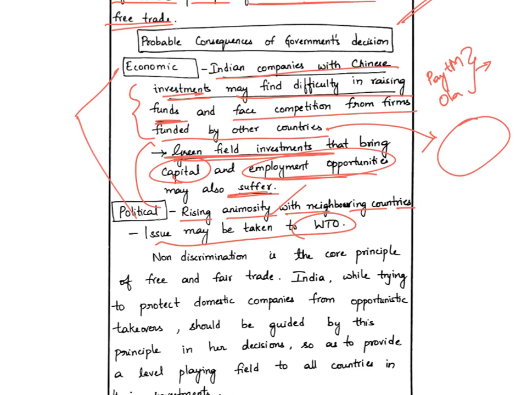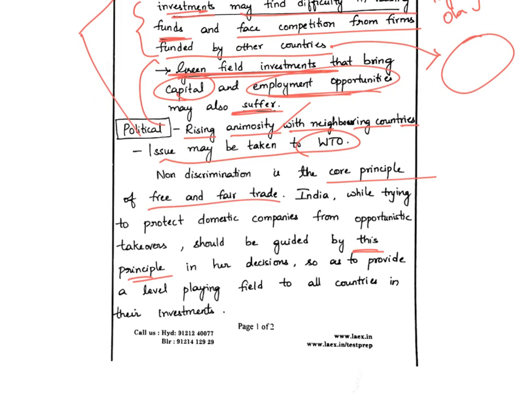This person further writes, non-discrimination is the core principle of free and fair trade. India, while trying to protect the domestic companies from opportunistic takeovers, should be guided by this principle in her decisions, so as to provide a level playing field to all countries in their investments.